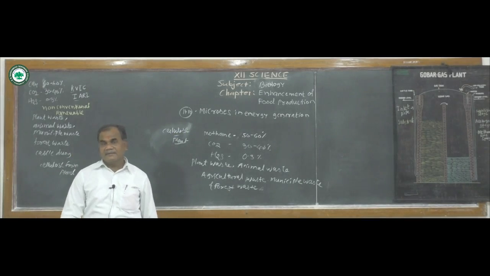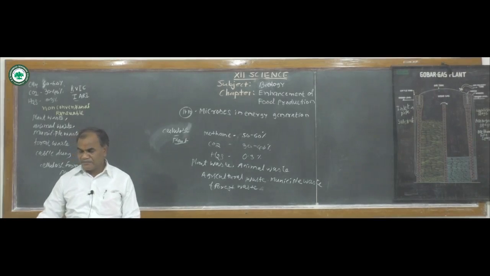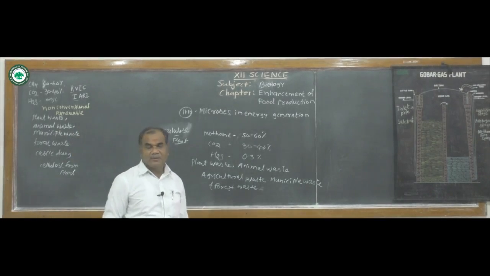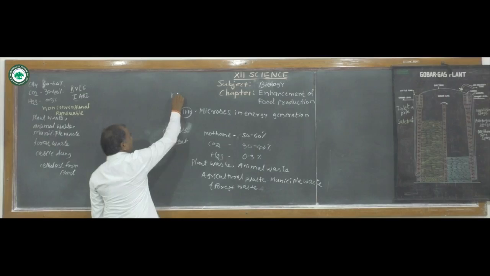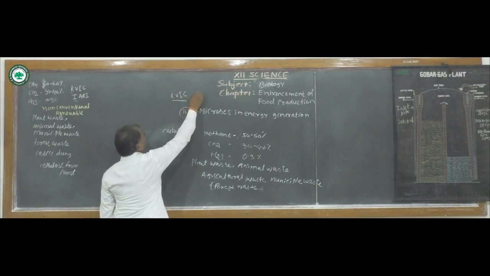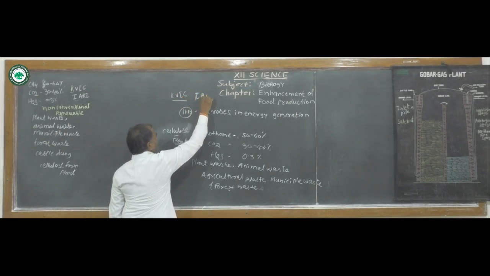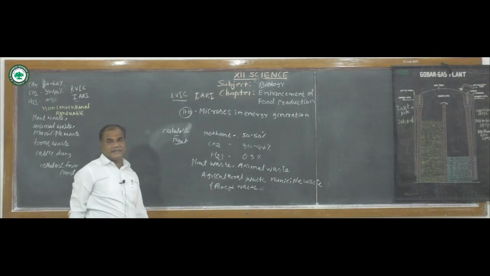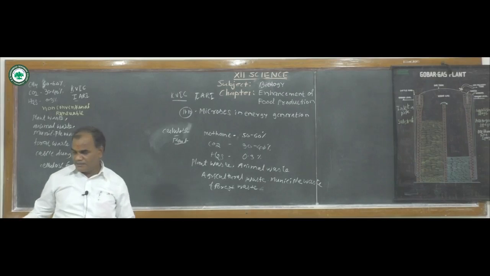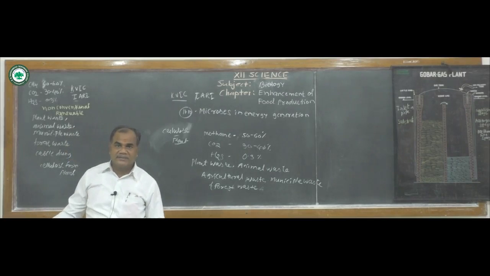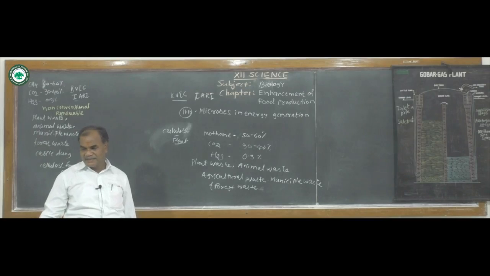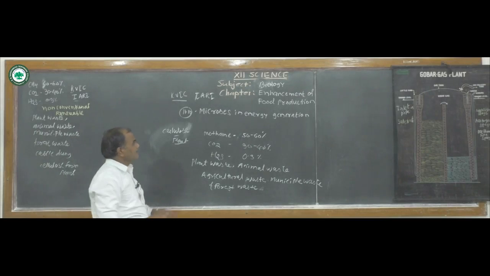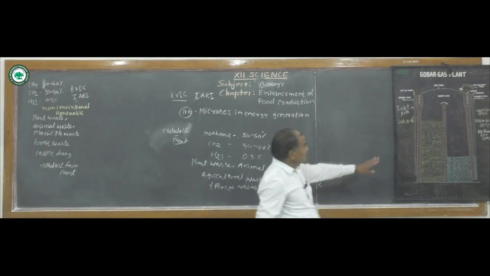What is the type of biogas production? The most commonly used model of biogas plant is made by KVIC or IARI, that is the Indian Agricultural Research Institute, which made the model for the generation of biogas. The digester used for biogas production is called a biogas plant. Here we see the biogas plant.